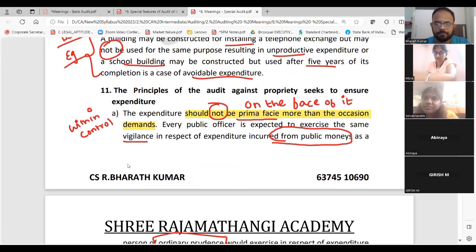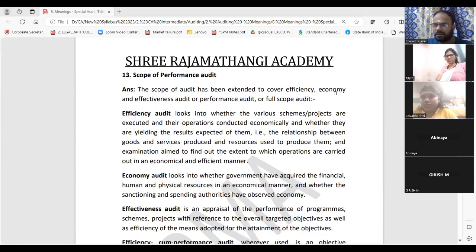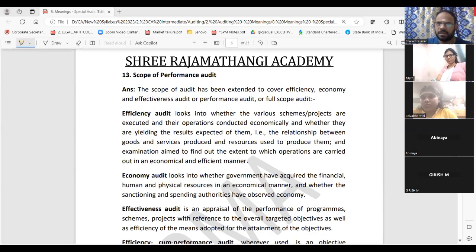So first point, on the face of it, should be within control. Okay, point number 1. Write this, then I will go to the next page. Write the heading: principles of performance audit. We did not cover this. What is performance audit? Very simple. Performance audit is based on what and all you will cover with 3 E's. What is the 3 E?